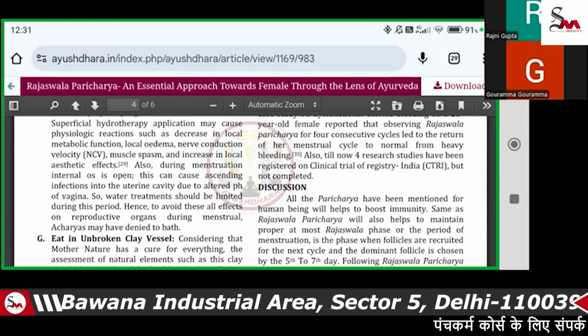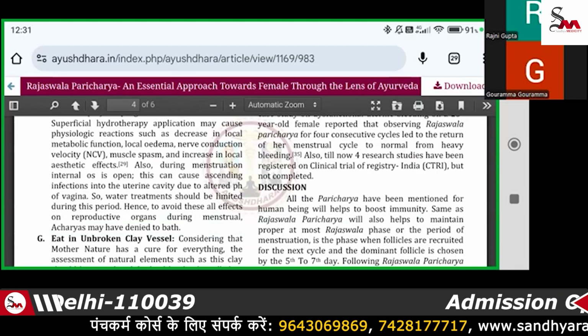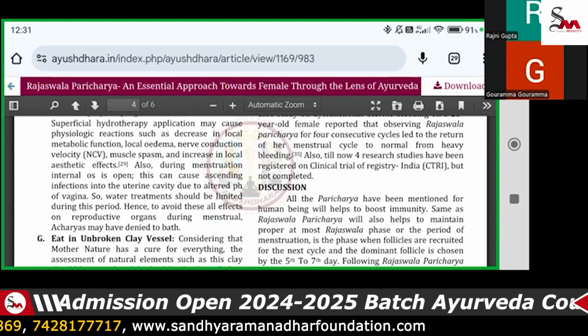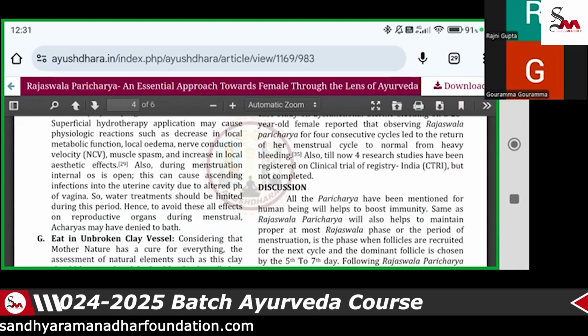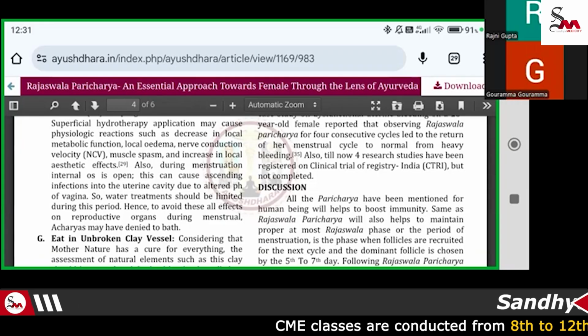Then the Rajaswala Paricharya will help to maintain the proper Rajaswala phase and provide the menstruation. In this phase, when the follicle is recruited for the next cycle, the dominant follicle is chosen for the 5 to 7 days.